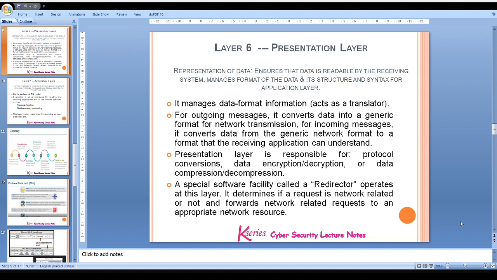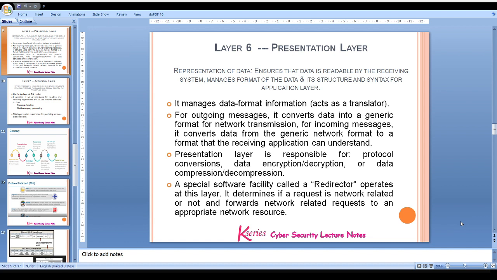For incoming messages, it converts data from the generic network format to a format that the receiving application can easily understand. This layer is also responsible for protocol conversions. All the data conversions take place here, like data encryption, decryption, data compression, and data decompression.